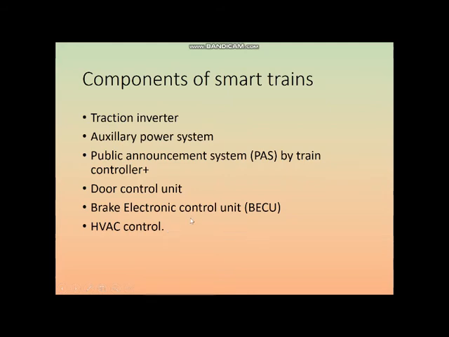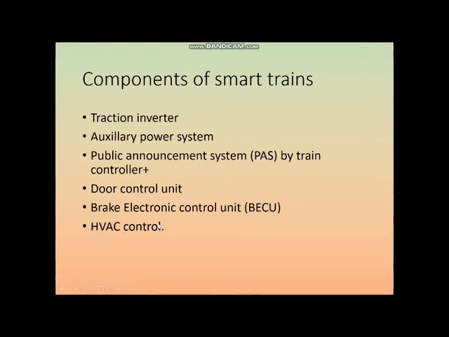Sometimes, especially in tunnels in metro rail, or whenever a metro rail is passing through a dense corridor, we need to provide proper ventilation and control it. If it is entering a tunnel from an open area, then we have to ensure that the ventilation is improved a bit. So this HVAC control means heating, ventilation and air conditioning control.